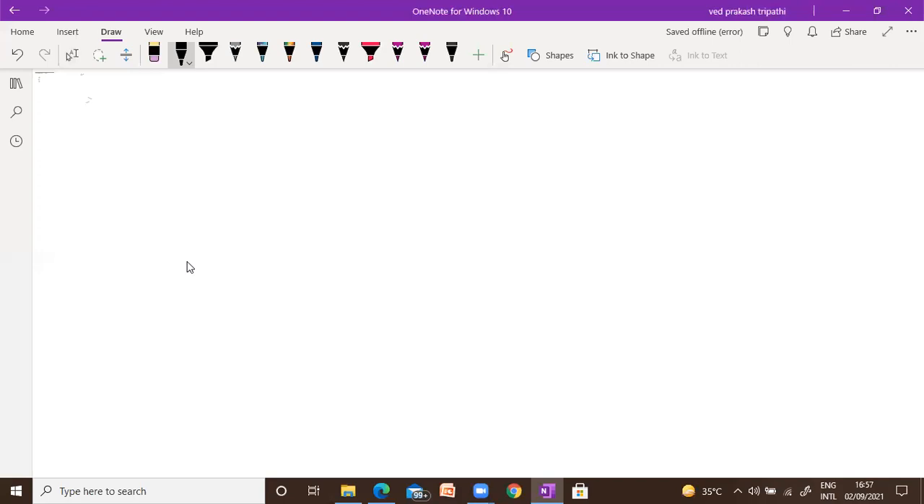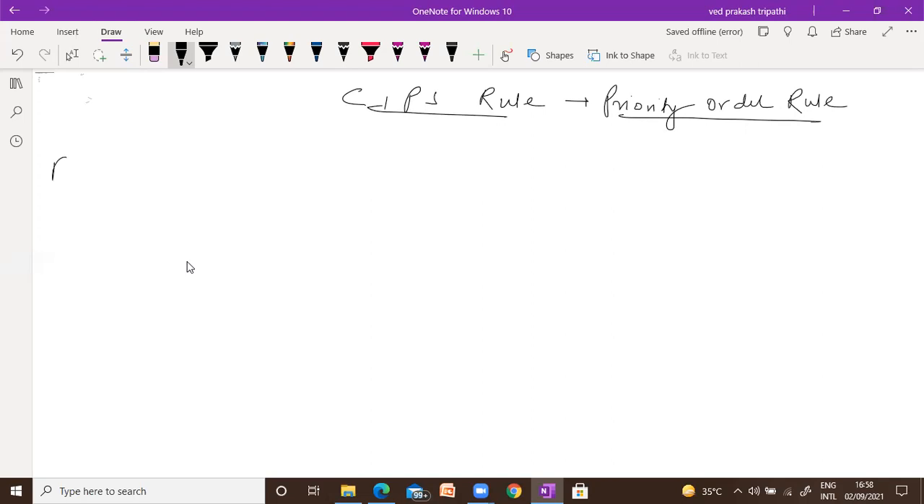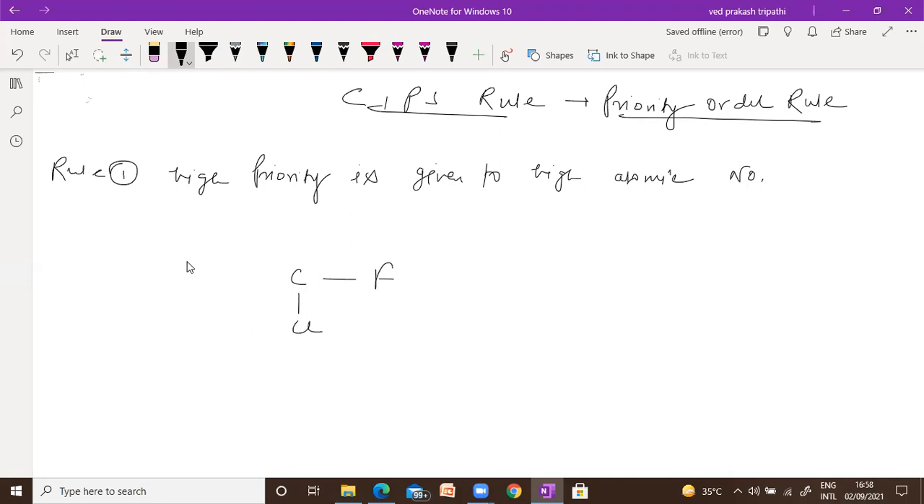Now I am going to discuss another concept, that is the CIP rule. This rule is a priority order rule, the priority of groups, and it is very important. So according to this, rule number 1 is that high priority is given to high atomic number. Suppose this is carbon, it has fluorine, chlorine, bromine, and iodine.